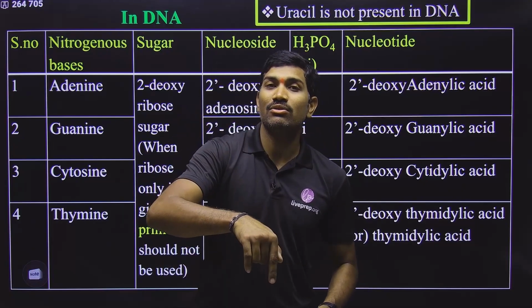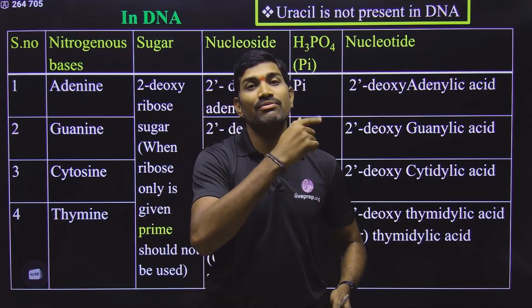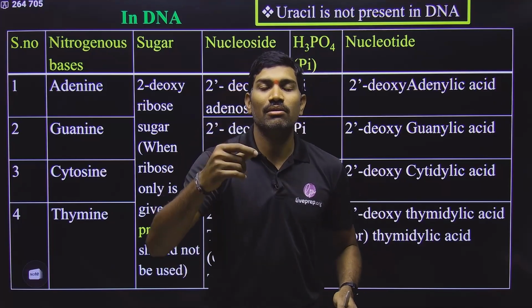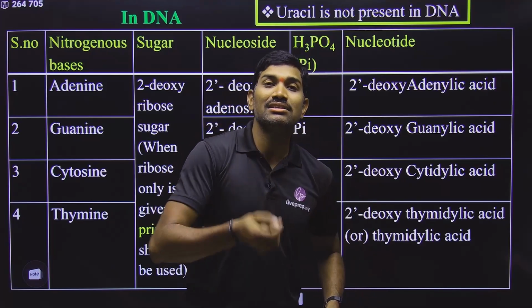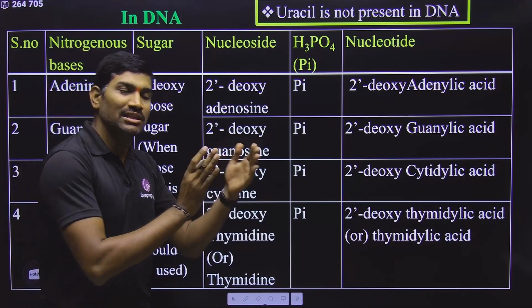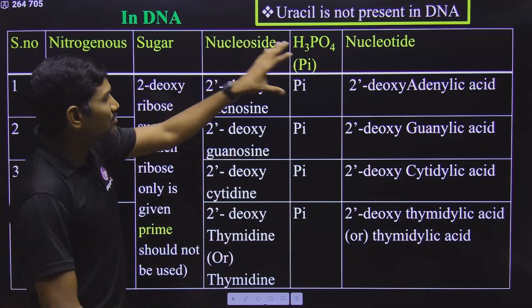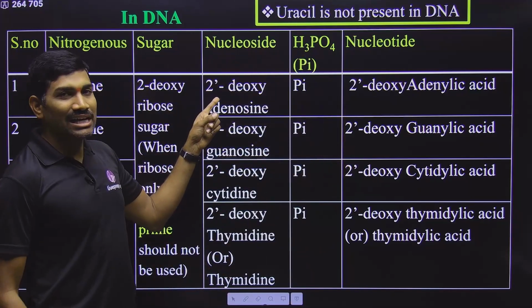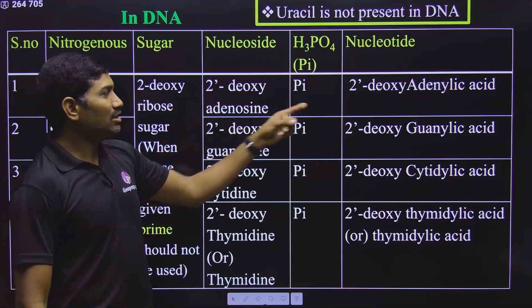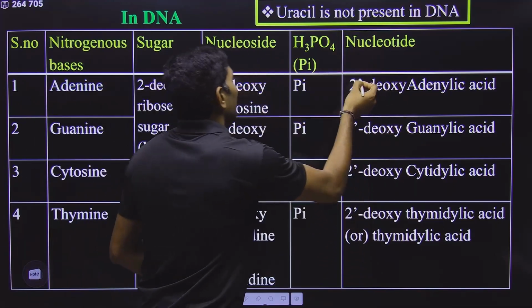And in the sugar, what we are doing? Instead of giving 1, 2, 3, 4, 5, we are giving 1', 2', 3', 4', 5'. So primes we are adding. Simply the original numbers are like that, at the top we are adding the prime. And this priming will differentiate the numbering for the carbons present within the nitrogenous base and the sugar. In this way, we are avoiding this confusion. So here, how exactly are you talking about the second carbon of the sugar? It is the 2'. Here also it is the 2'. So that's why in the names of nucleoside and nucleotide, we are getting the primes.